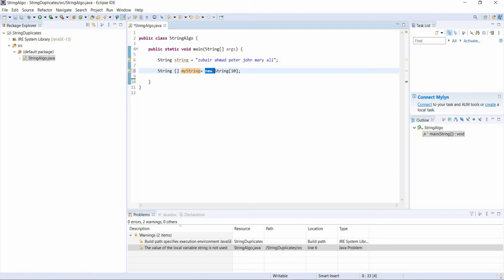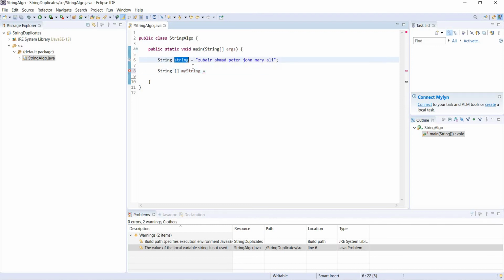So how can we do it? There's a function called split. We can use split to split the string based on a criteria. For example, something is very clear over here: we can use the space to separate these words, right? So we're gonna use split based on space. Wherever the space comes, it's gonna split the string from there and put it into this my string array.